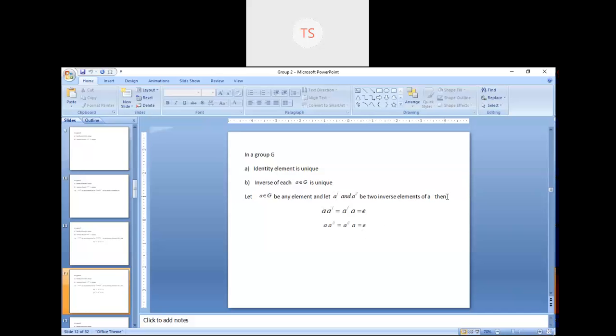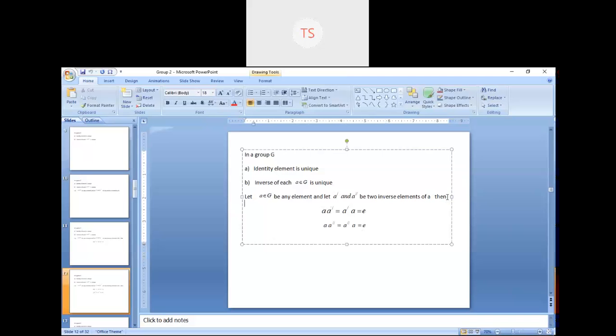Okay. Ma'am, hello. Yes. How can one number have two inverses? Yeah, that is what we are going to prove: that one number cannot have two inverses. So that's why first of all we are assuming that a particular number has two inverses. Then after calculation we will get a contradiction because we are getting the same element small e if we multiply a with the two inverses. Okay. This is called the contradiction method.